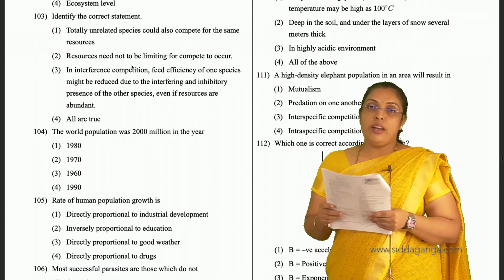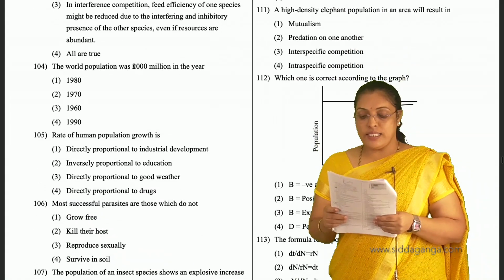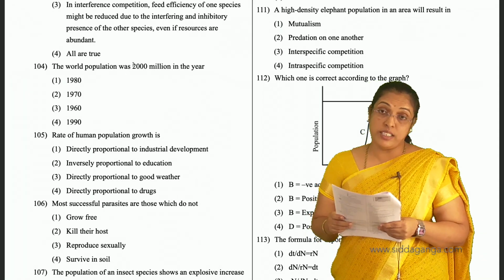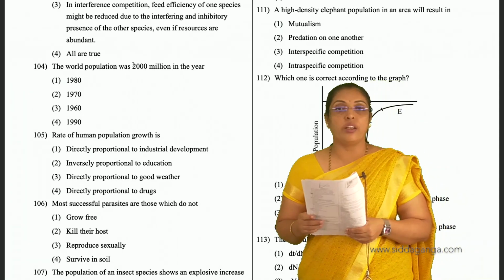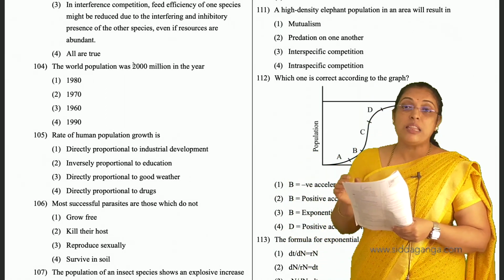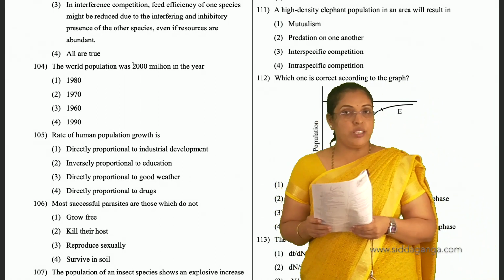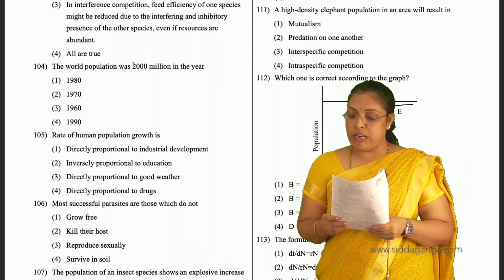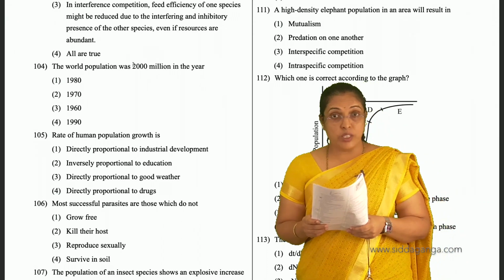In 111, a high density elephant population in an area will result in a high density population, and the number of elephants has increased. Does that result in mutualism? No. Predation on one another? No. Interspecific?